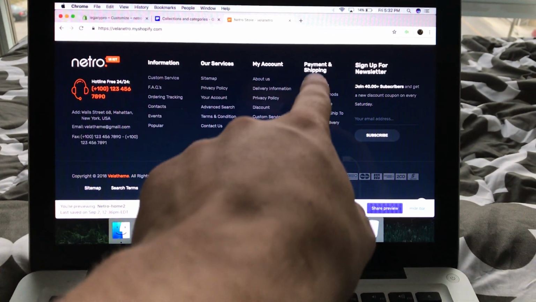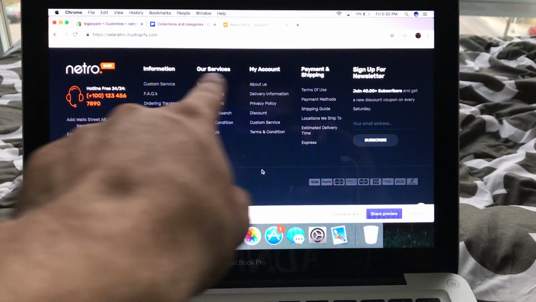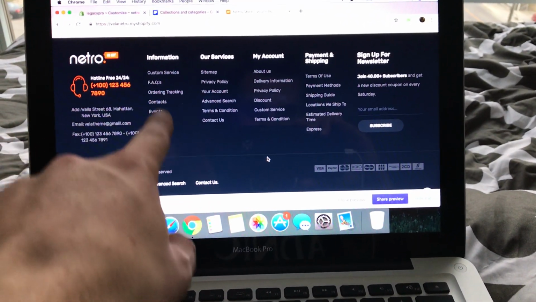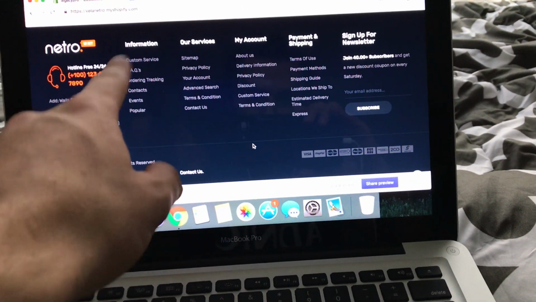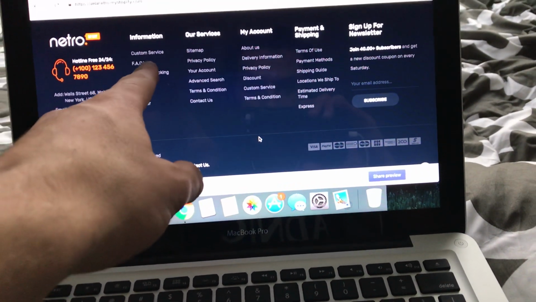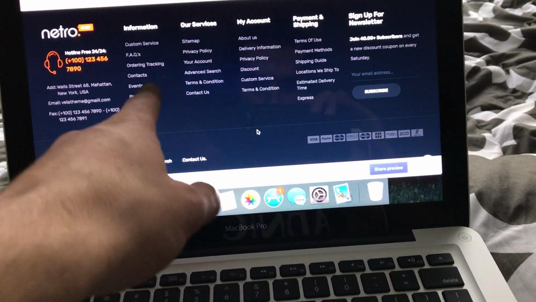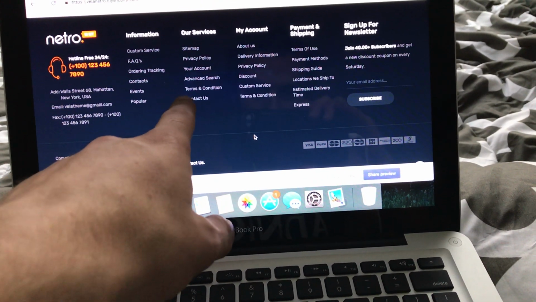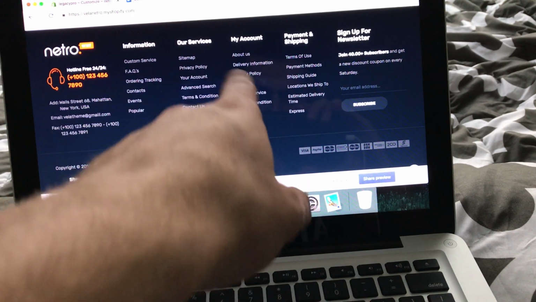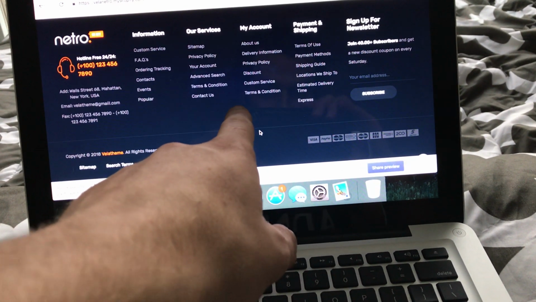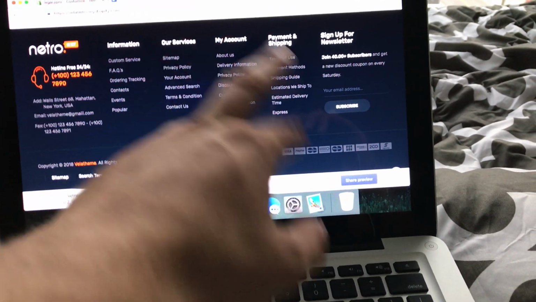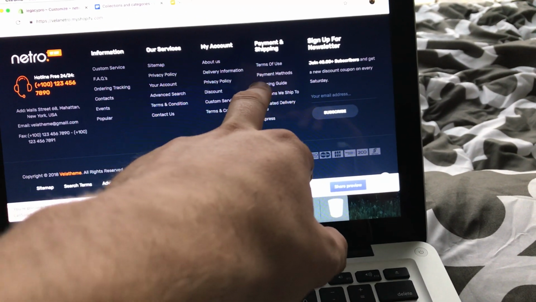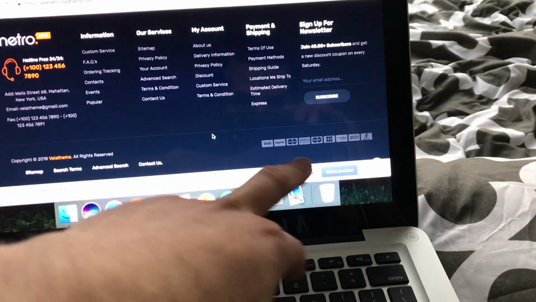This, I want that over here, and then payment. So I want all 4 of these over here, and I do want, not all of them, but the ones that you think should be here. Obviously, contact us, order tracking, privacy, terms and conditions, delivery information, about, not about us, but terms and conditions can be here again, or just once, not repeating itself, or terms of use, or payment methods, or shipping guide, or estimated delivery time.